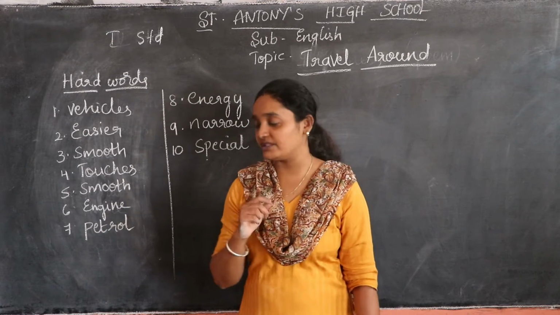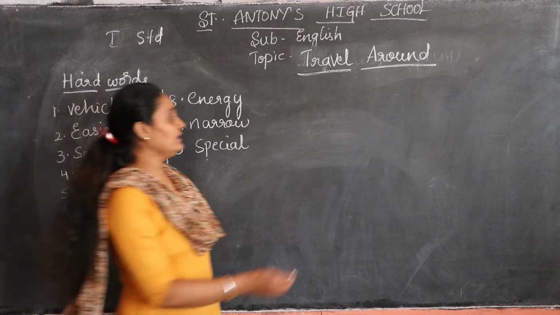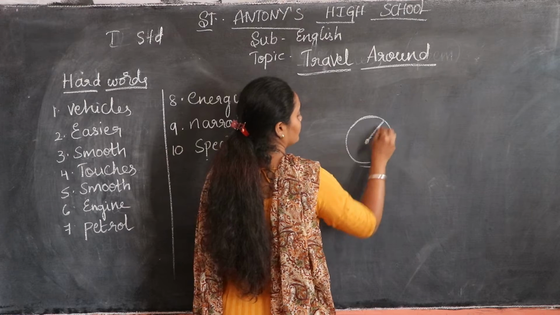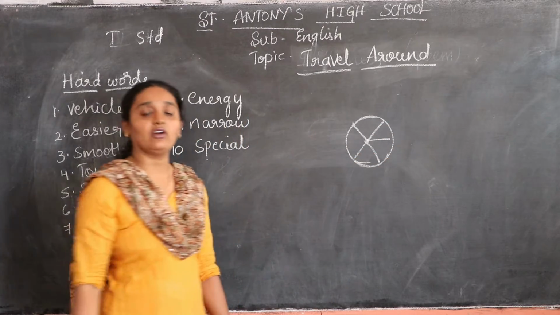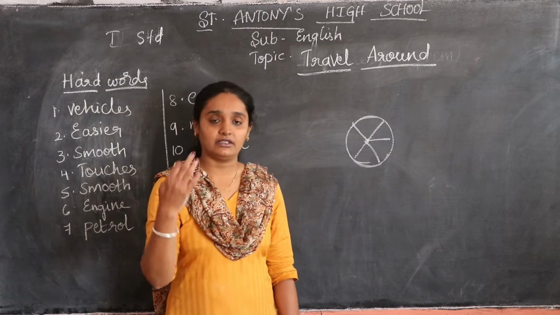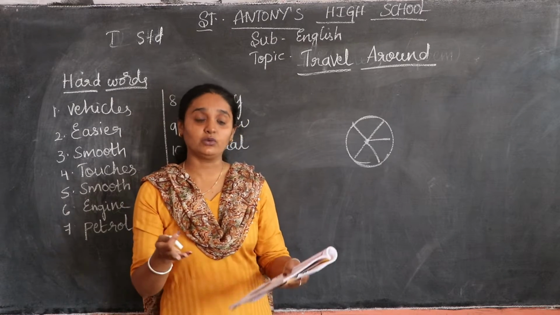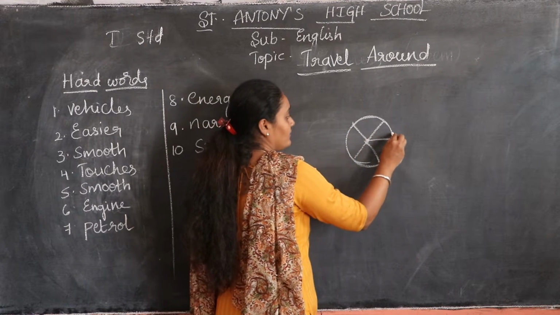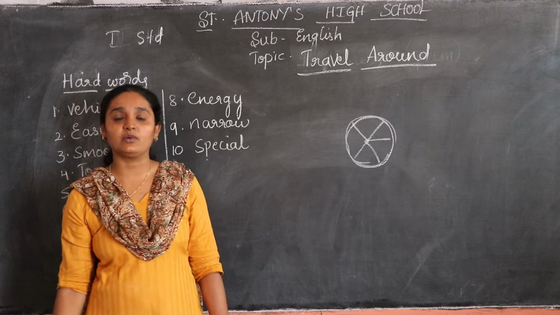You have observed a car, children. How is the wheel? The wheel is round. You can observe that all the modes of transport, whether it is a car, a bike, a two-wheeler, or a train, all have wheels. No children, all these modes of transport have wheels.